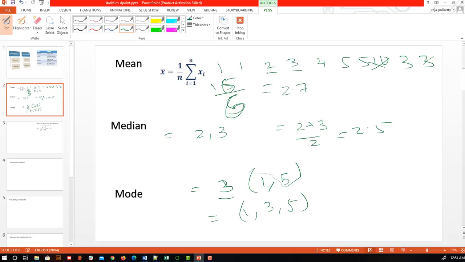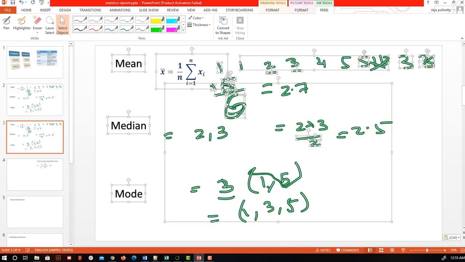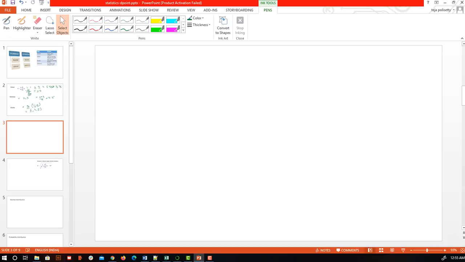Now one more thing that I want to say is, let me create one more slide here. Control M. Why is it not working? Okay, fine. So there's one more thing. What is the use of this? I can use it to find, suppose mean I represent using mu, and then there is median, and then there is mode. The representation is different, but for understanding's sake I can write this.